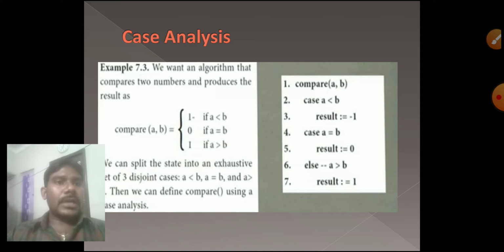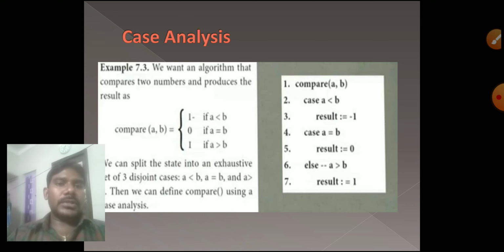If the condition is true, the result equals -1. Third step, case A equal to B, result 0. Next one is the else part, A greater than B, result equal to 1.